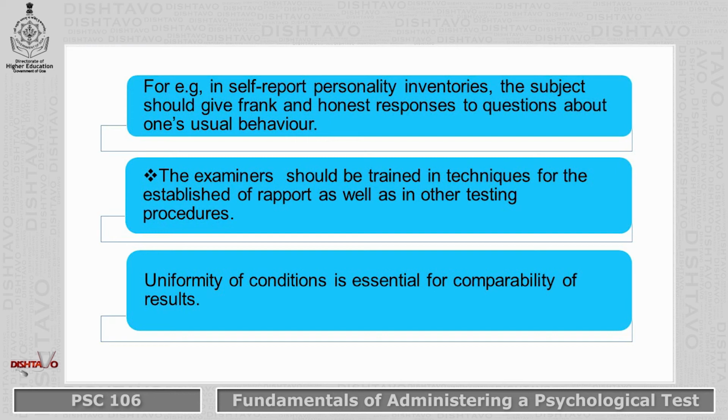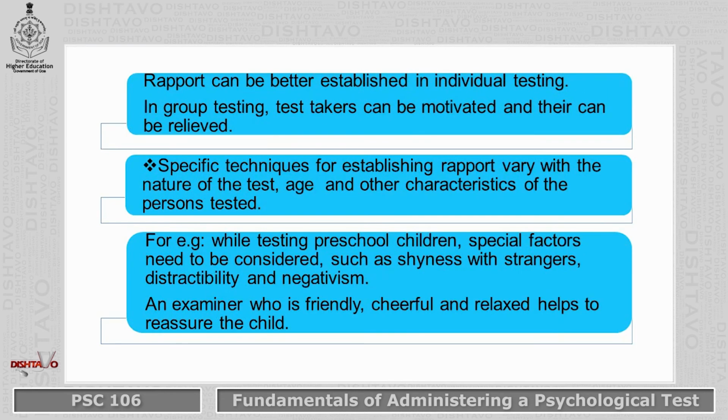Uniformity of conditions is essential for comparability of results. Rapport can be better established in individual testing. In group testing, test takers can be motivated and their anxiety can be relieved.